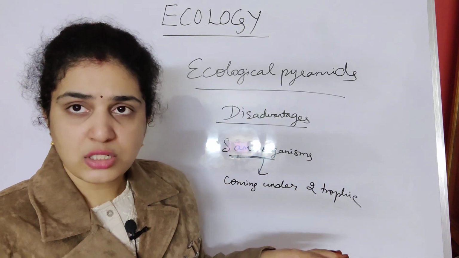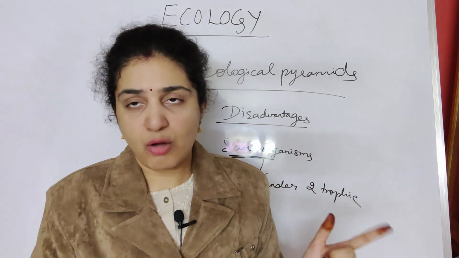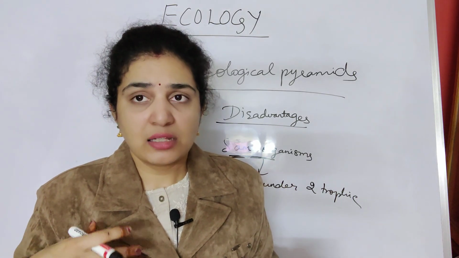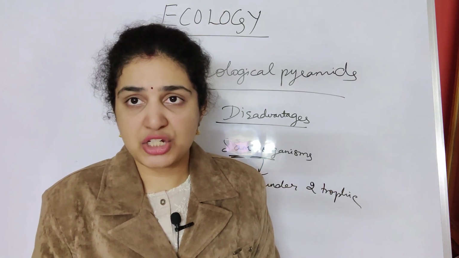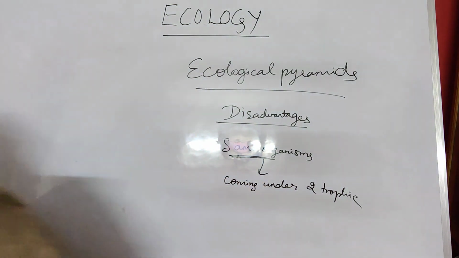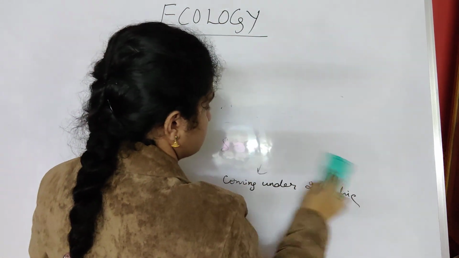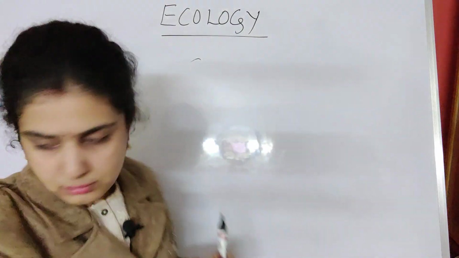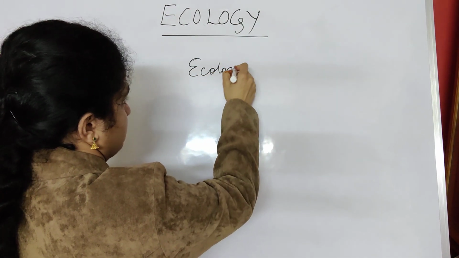So this is about the ecological pyramids, and we have completed the energy transfer, how energy is transferred from one place to another, and the rest we have understood. Then the next point we will start is ecological succession. This all comes under energy transfer only.